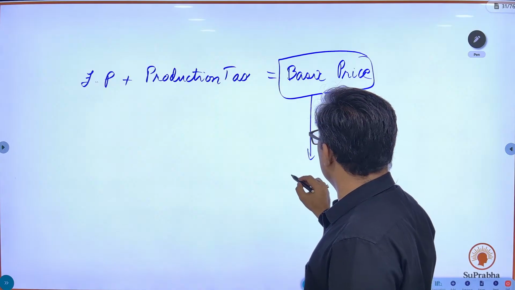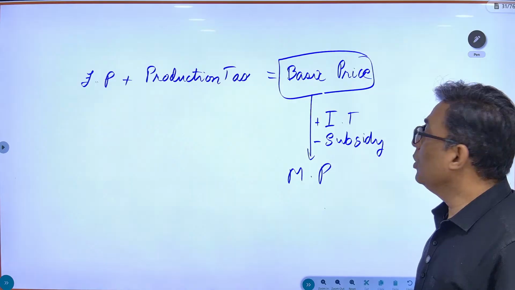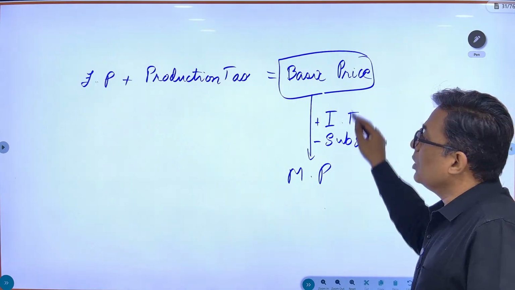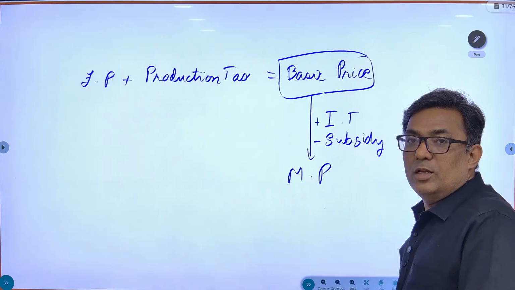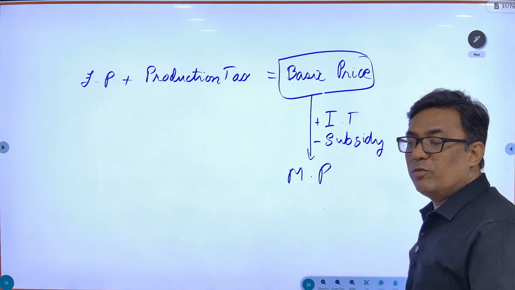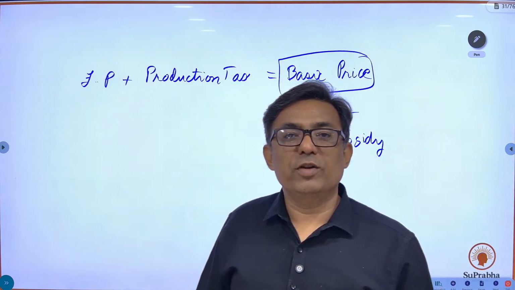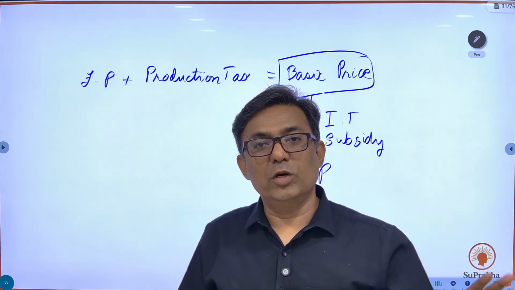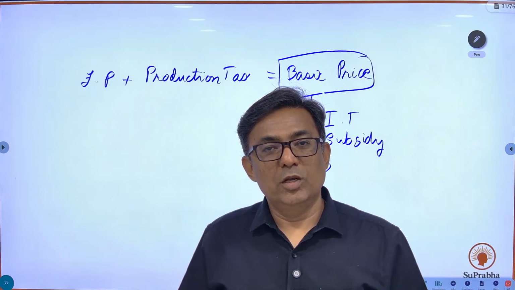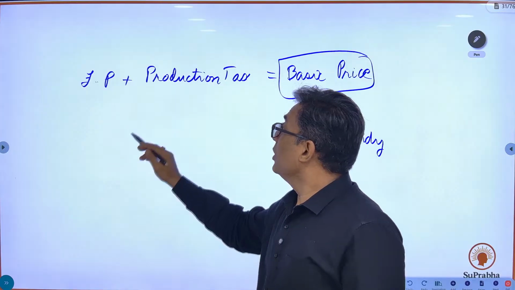is going to give you market price. So this then becomes the equation. Okay, so if you have a polluting industry, government will say you are going for this production, you have to pay 5 lakh rupees per annum, whether you make one quantity or 10 quantity. So therefore you add the production tax also.